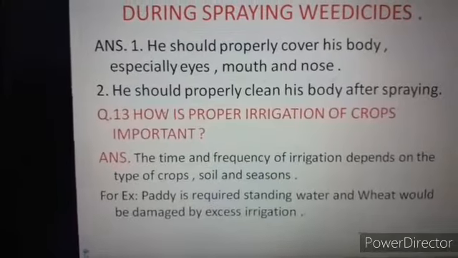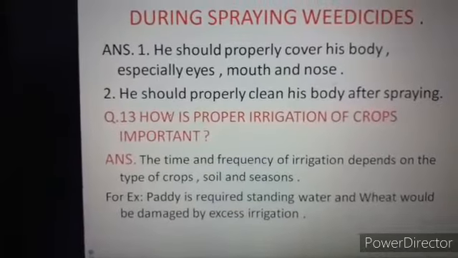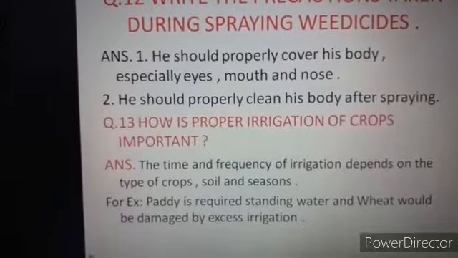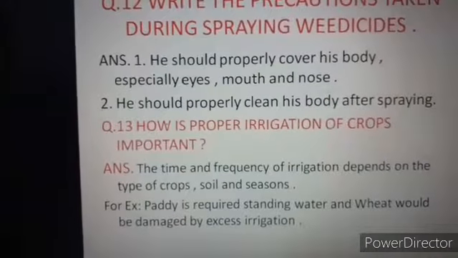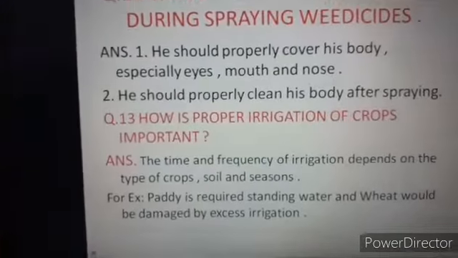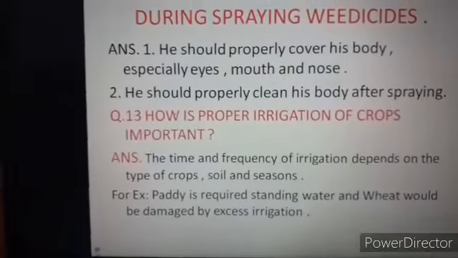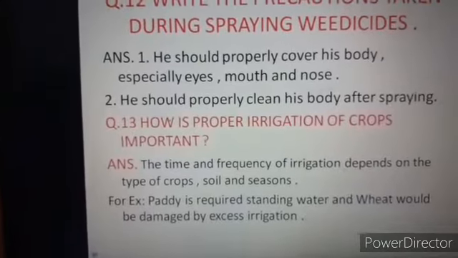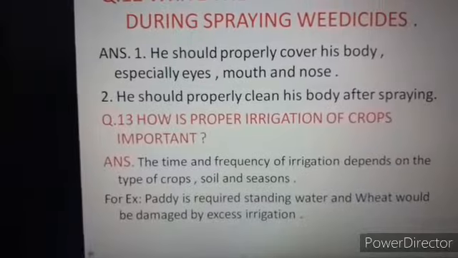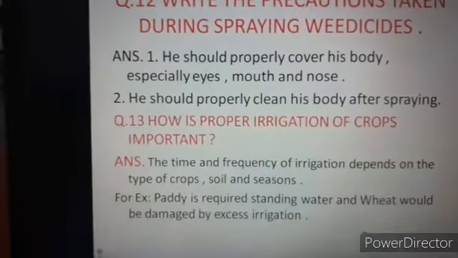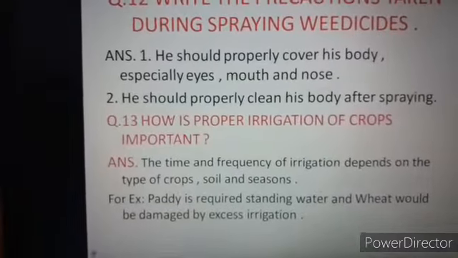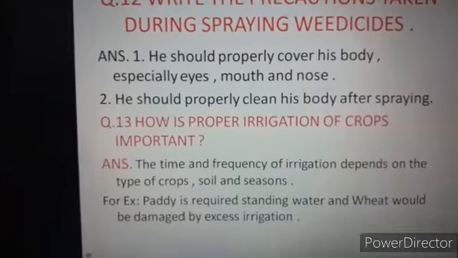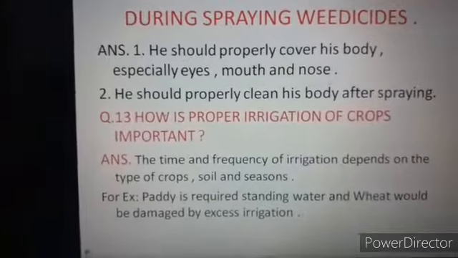That's why paddy requires standing water, and wheat would be damaged by excess irrigation. Paddy needs water day by day, while wheat needs water after about 15 days or 30 days. So what type of crops does the farmer grow in a particular season in a particular soil?